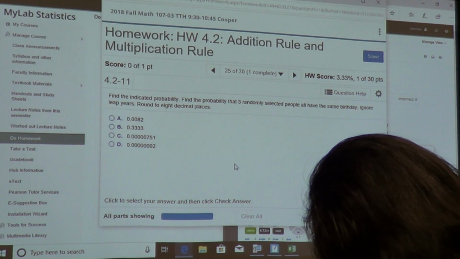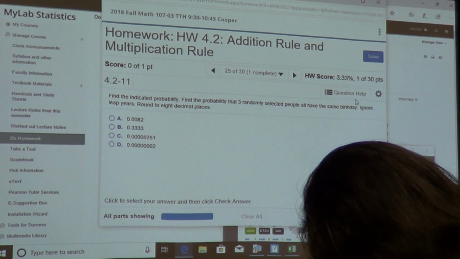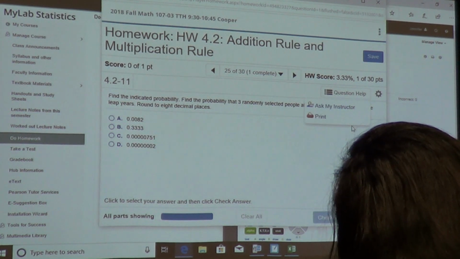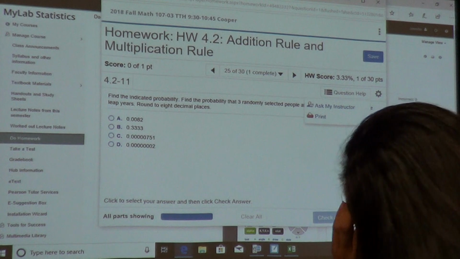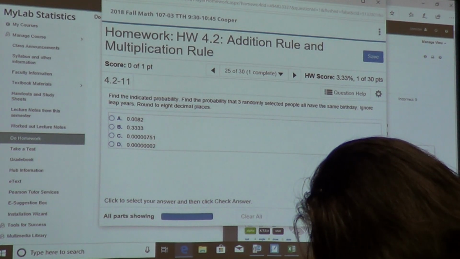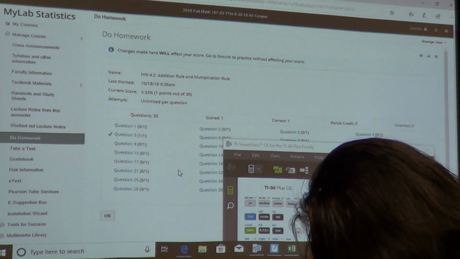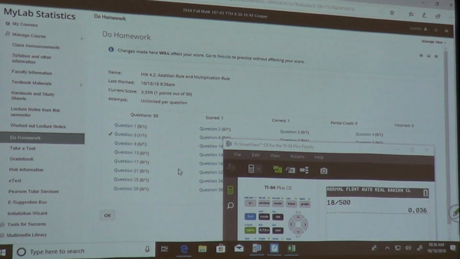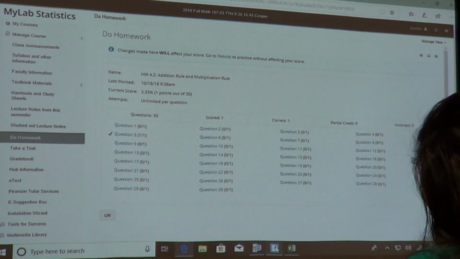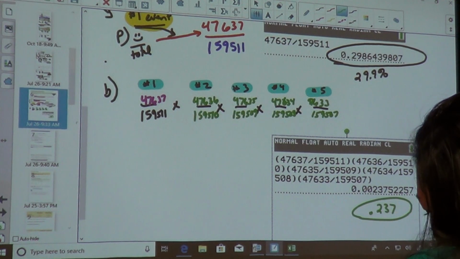Now, also remember, you can go up to question help. Oh, this one doesn't have it because it's from a different book. Sometimes they have it and sometimes they don't. All right, I am done for today. We need to take this in short bursts. We're going to start on 4.3 next time, but I'm done with 4.1 and 4.2. We'll start on 4.3 next time.